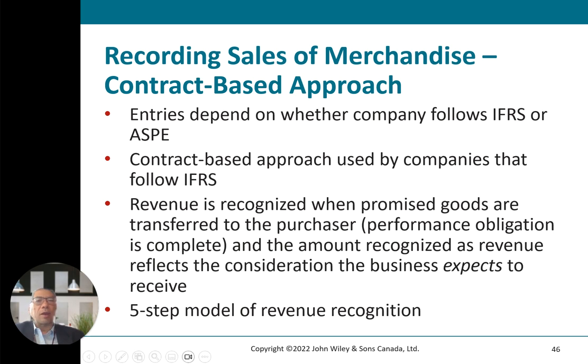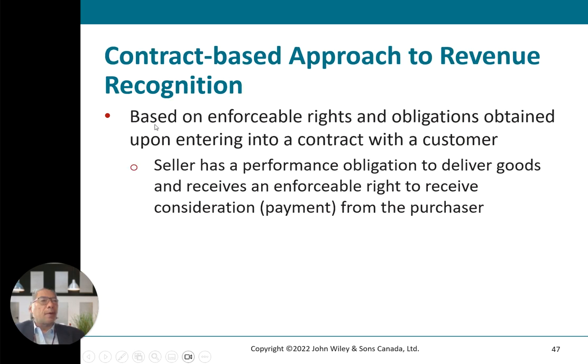There are five steps of revenue recognition, based on the obligations and rights obtained when entering into the contract with the customer. The seller has to perform its obligation in delivering goods and has an enforceable right to receive payment from the purchaser.